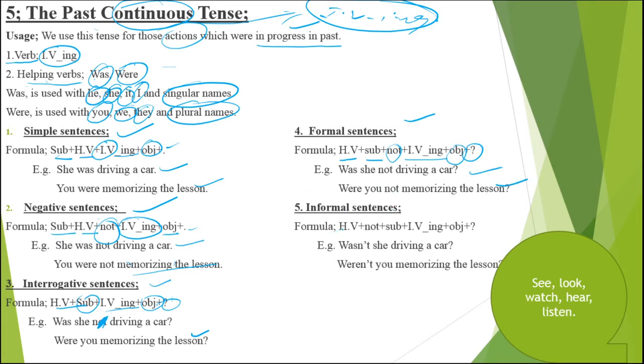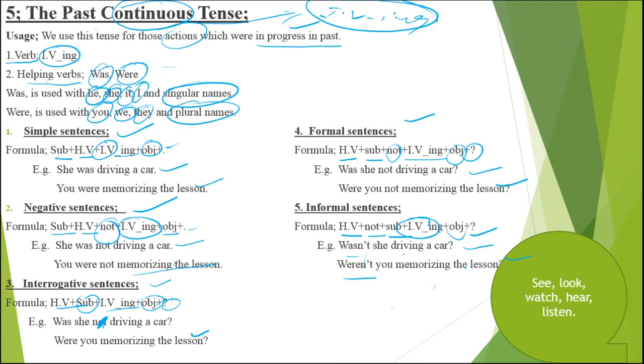Informal sentences: those sentences in which we ask a question and deny the statement, and we ask them in an informal way, in a friendly atmosphere, and we use it with those to whom we are free with. The formula is helping verb plus not, then subject, first form of the verb with ing, object and question mark. Example: wasn't she driving a car? Weren't you memorizing the lesson? Hope you got the tense.